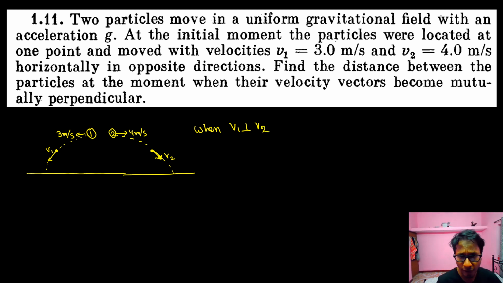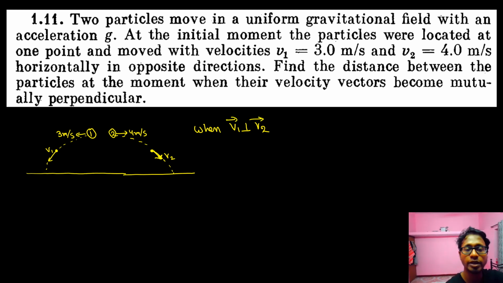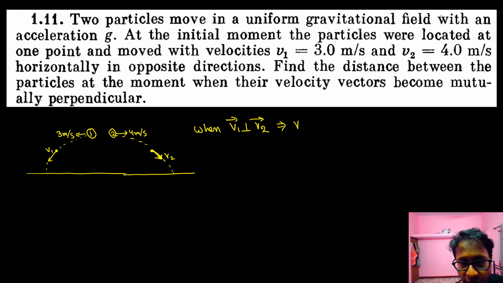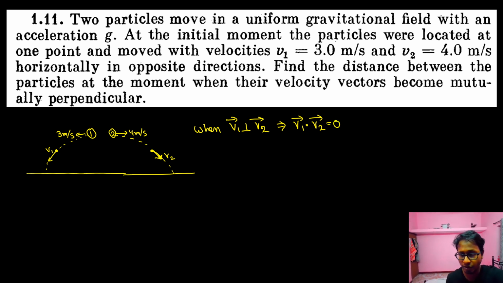So how do we find when the v1 vector is perpendicular to the v2 vector? What is the condition for perpendicularity? If two vectors are perpendicular, what formula can we apply? Can I say when v1 is perpendicular to v2, then the dot product of them would be 0? That means v1 dot v2 is equal to 0. Why? Because cos 90 is equal to 0. So this much we know.